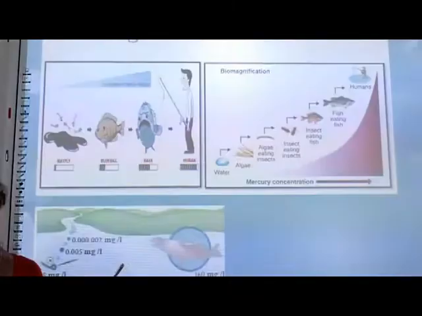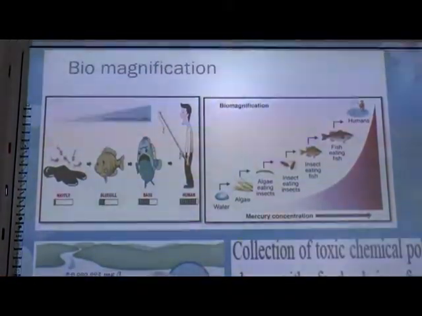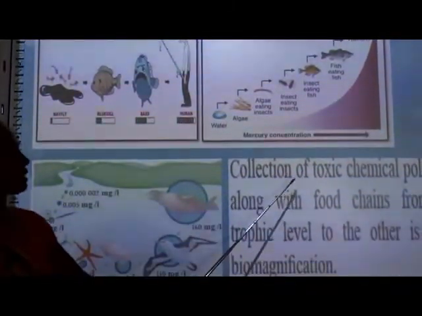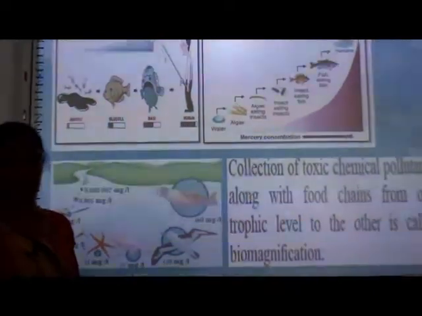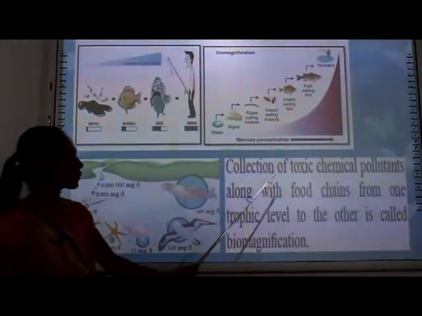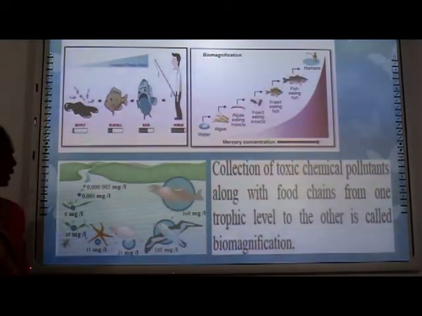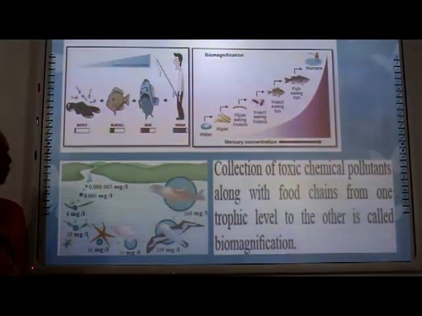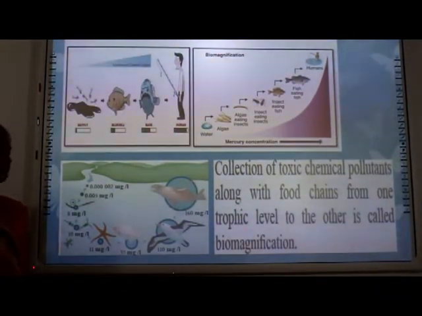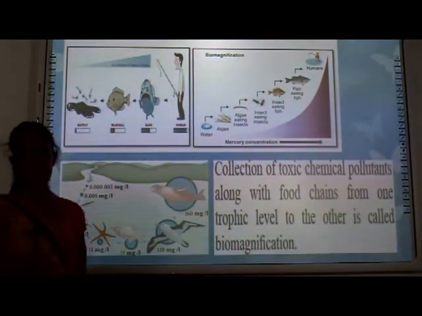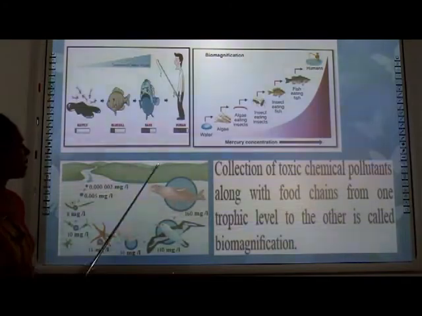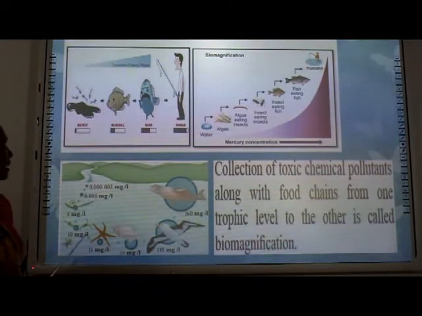Then what is the next effect? We call it biomagnification. So what is biomagnification? Collection of toxic chemical pollutants along food chains from one trophic level to another is called biomagnification. All these diagrams represent biomagnification.